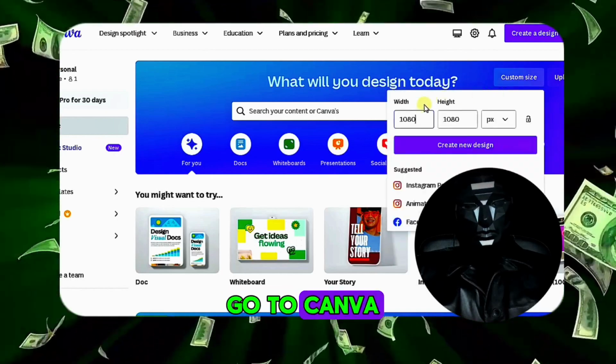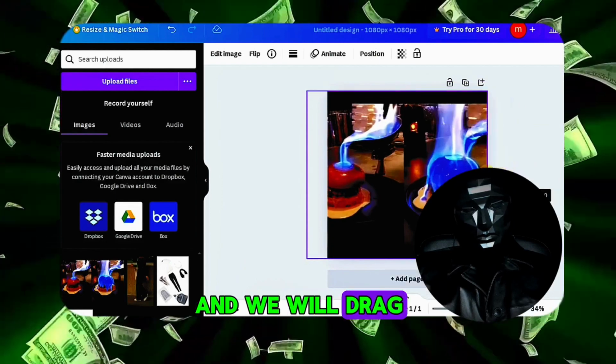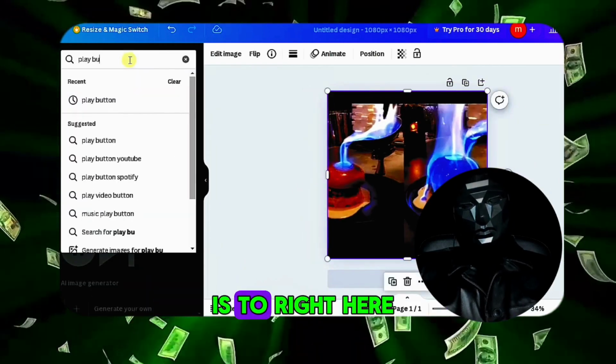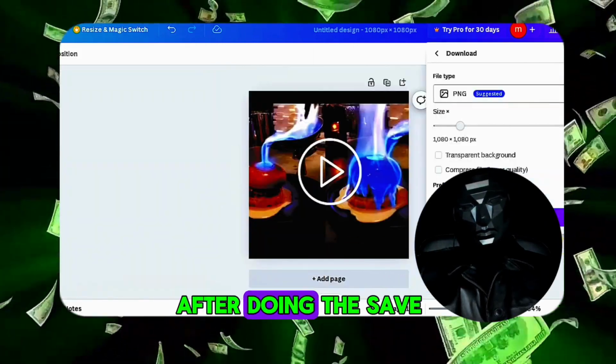Step 2 is to go to Canva, and we will choose 1080 by 1080 size. We will put our image here, and we will drag it to the edges. Now an important thing is to right here at Elements, Play Button. You have to choose one of them and put it on the image. After doing this, save the image.